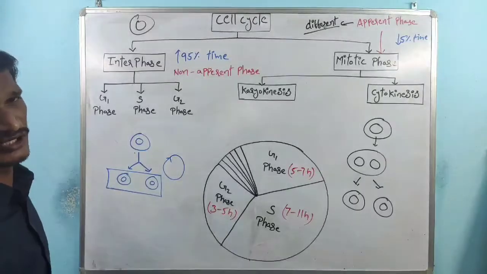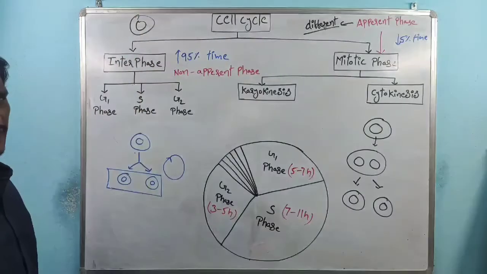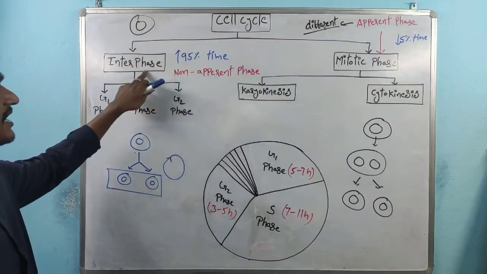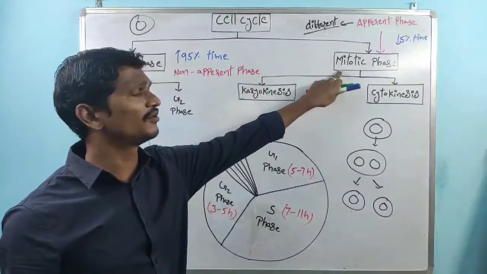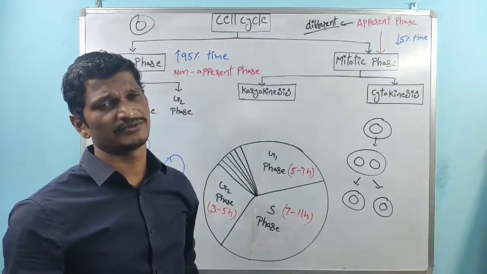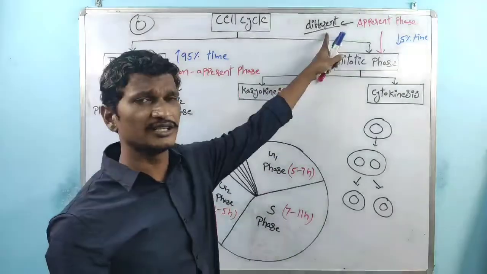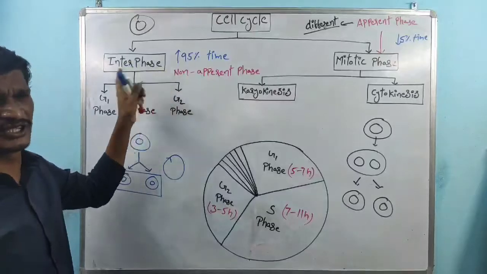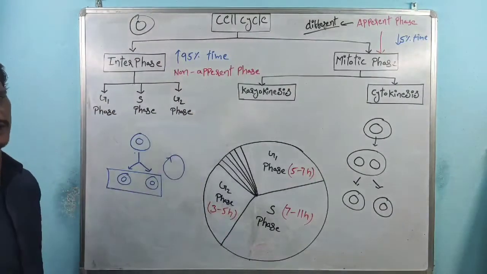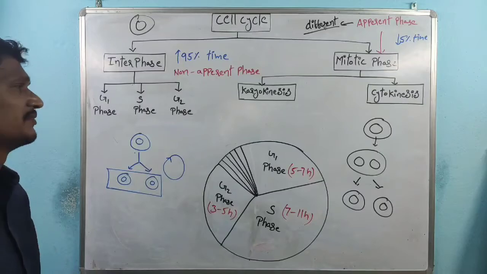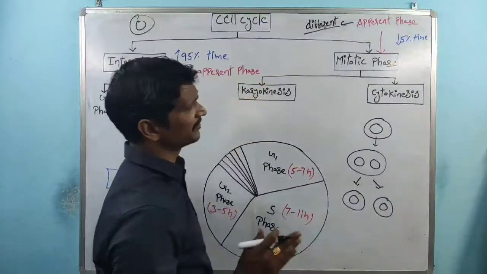There is no new daughter cell formation. So this is a very normal phase. That's the reason why interphase is called the non-apparent phase. Mitotic phase is called the apparent phase, right? So apparent indicates different. Non-apparent means this is the normal phase, because within interphase there is no nucleus division, there is no cytoplasm division, right? So that is about non-apparent and apparent phases.